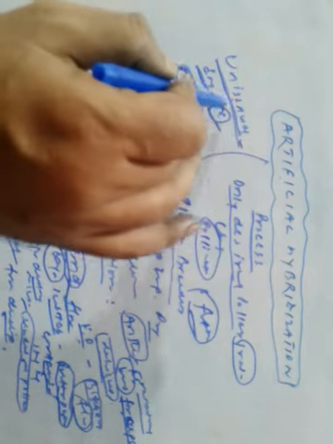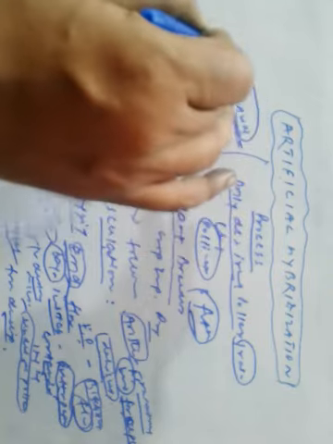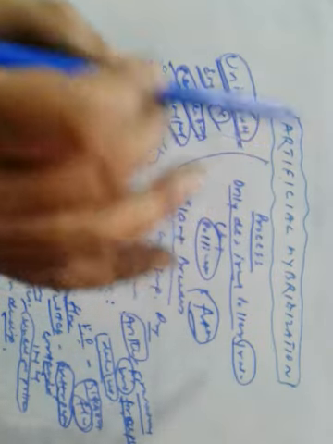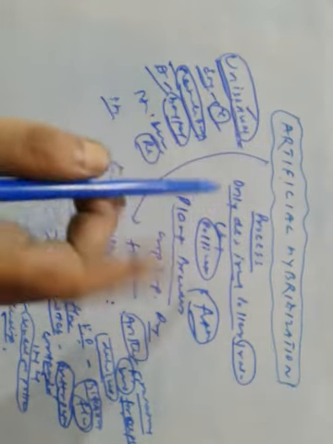Here, if the female plant is unisexual, what will happen? Emasculation is not necessary.